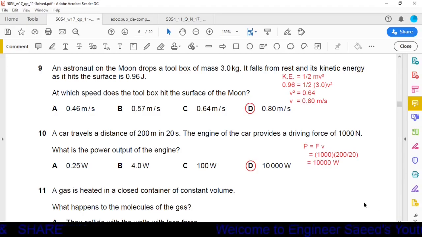Question number 10. A car travels a distance of 200 meters in 20 seconds. The engine of the car provides a driving force of 1000 Newton. What is the power output of the engine? Okay, power is given as a product of force and velocity. Now here force is given 1000 Newton. Velocity, what is the velocity? Here distance given 200 meter in time 20 seconds. Velocity is equal to distance over time. So velocity will be equal to 200 over 20 seconds. Now by solving this one, we will get the answer 10,000 watts, and it is given in the option D. So option D is the correct one.